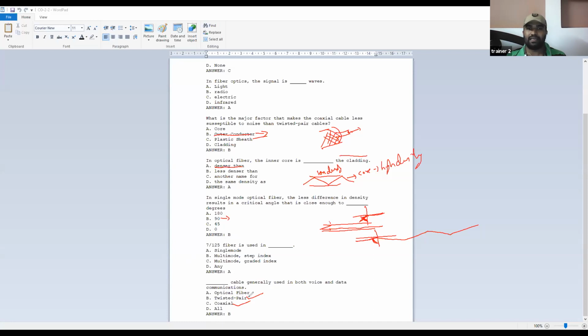So generally, when they ask you to give a single option, then the best option for this particular question is twisted pair. Optical fibers are not suitable for voice communication because the voice bandwidth is very low, where you are wasting almost 99% of the optical fiber's bandwidth. So to avoid that, optical fibers are not employed in voice communication. They are used in data communication, where that data may be your voice, but the main component will not be your voice. So the general cable that is normally used for voice communication is twisted pair. So the answer is B.